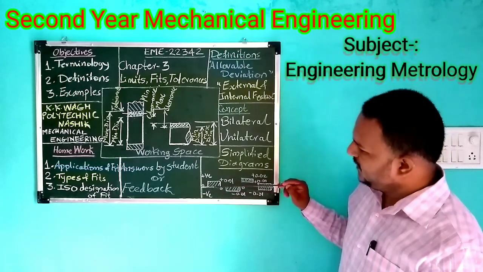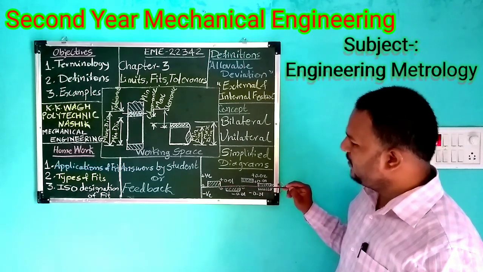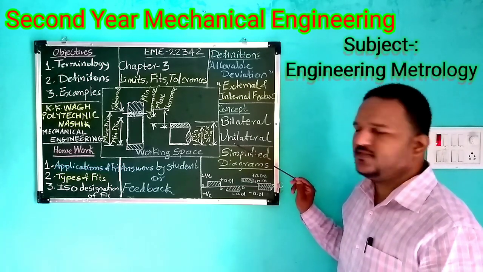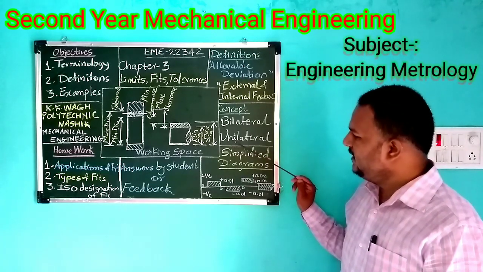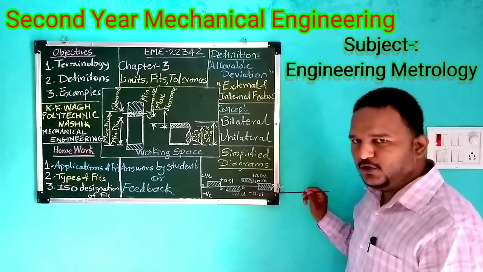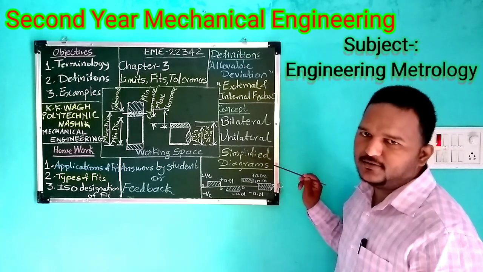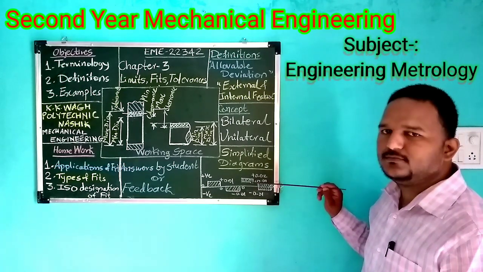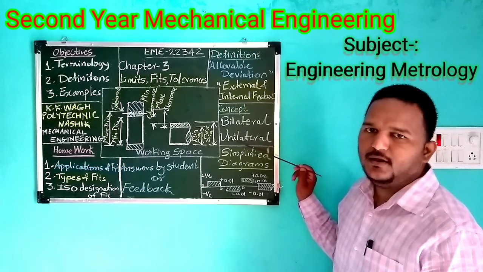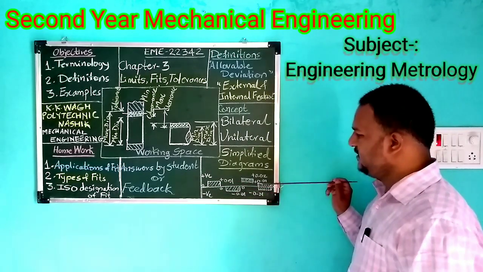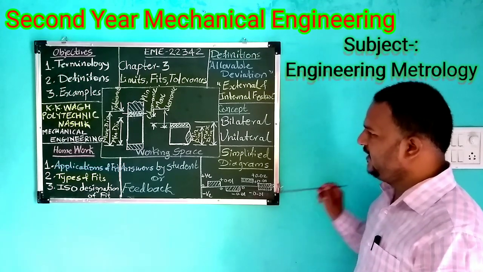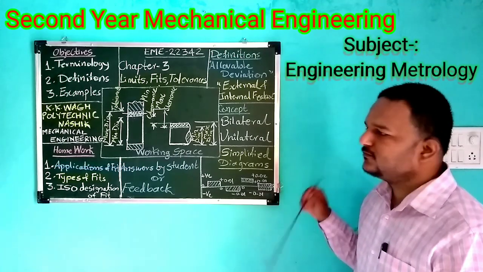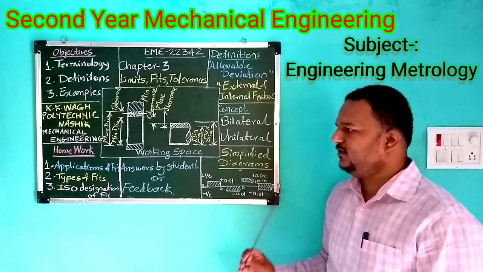Now, if both the tolerances, upper and lower limit, are on one side, positive, then you can refer to it as a unilateral tolerance. In the same way, if both are below 0, you can refer to it as unilateral. Again, for the third type, even if both are positive, you can refer to it as unilateral. But in the case where there is a dimension with positive and negative tolerance, like this one, you can refer to it as a bilateral tolerance. Okay, bilateral tolerance.